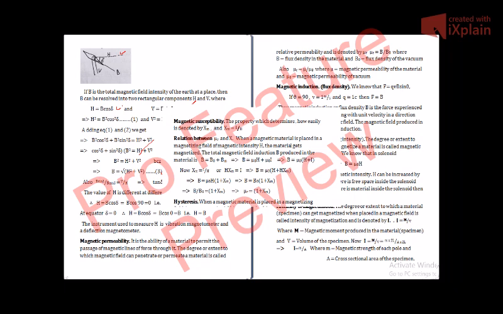Now, chi m is equal to I upon H, as you can see from the above definition. This implies H chi m is equal to I, or this implies B is equal to mu naught H plus H chi m. We can take H common, then B will be equal to mu naught H times 1 plus chi m, or B is equal to B naught times 1 plus chi m, because mu naught H is equal to B naught. So B by B naught is equal to 1 plus chi m, and we know that B by B naught is equal to relative permeability, that is mu r is equal to 1 plus chi m.